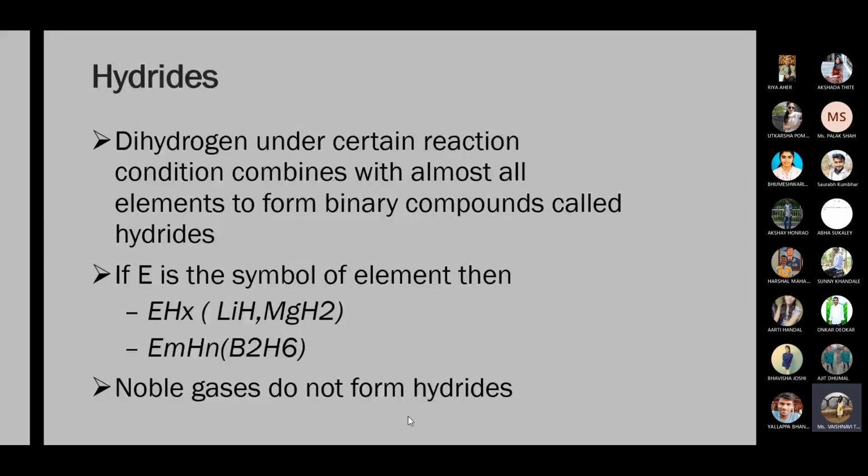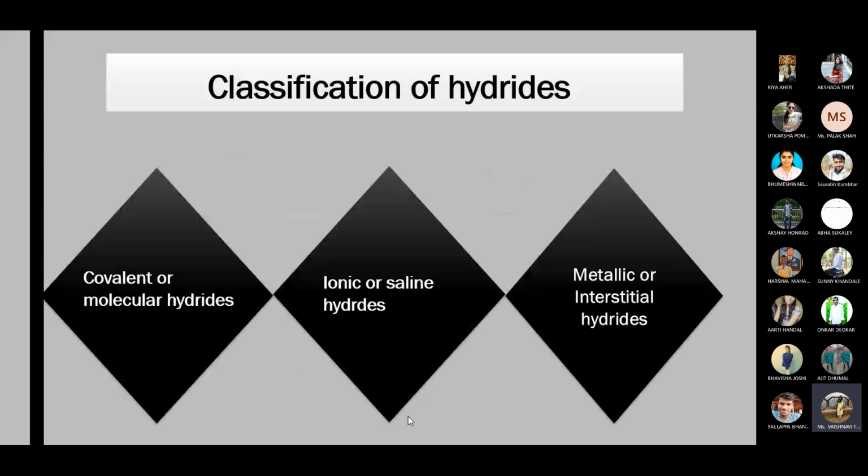Okay. Classification of hydrides. Hydrides are classified into three types. First one is the covalent hydride, also called molecular hydride. We'll see the details later; you just remember these names. First is covalent or molecular hydride. Second is ionic or saline hydride. And lastly, metallic or interstitial hydride. These are the three classes of hydrides.